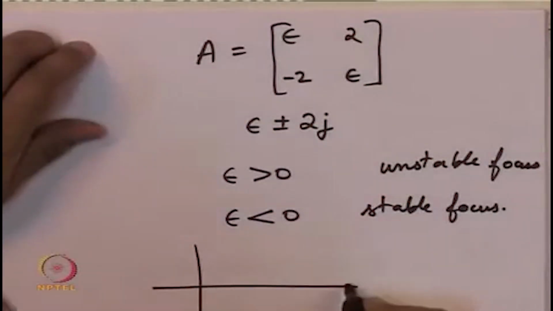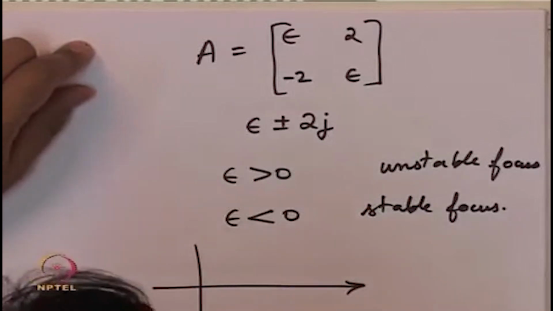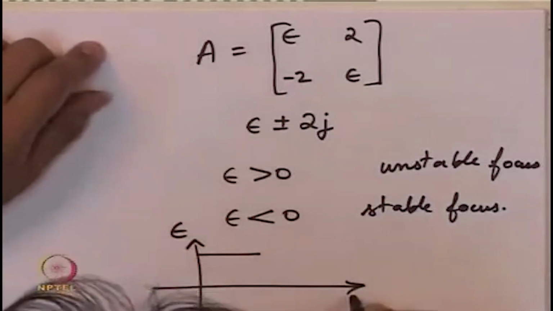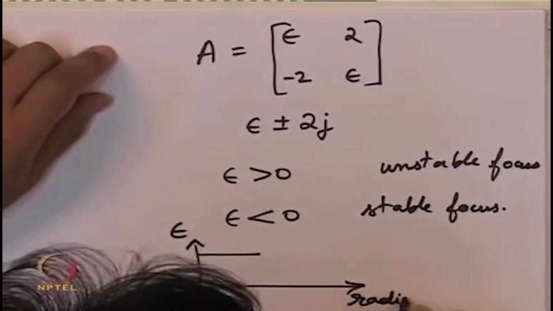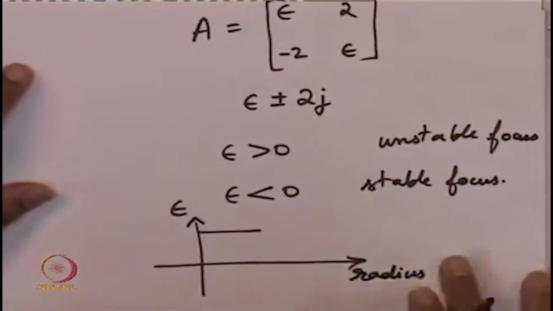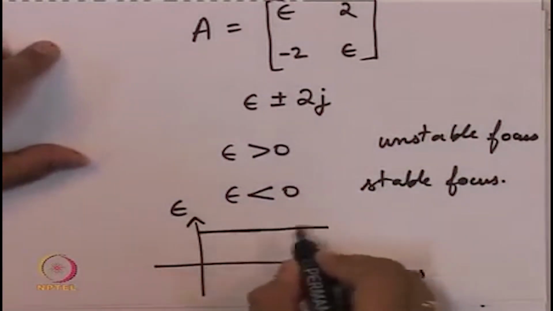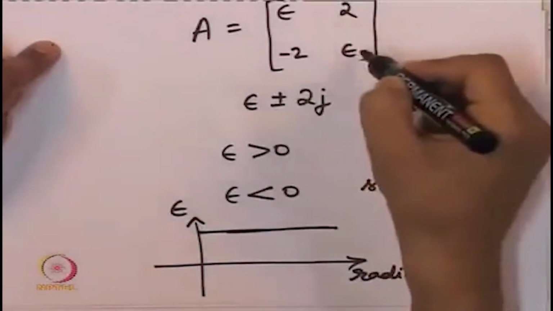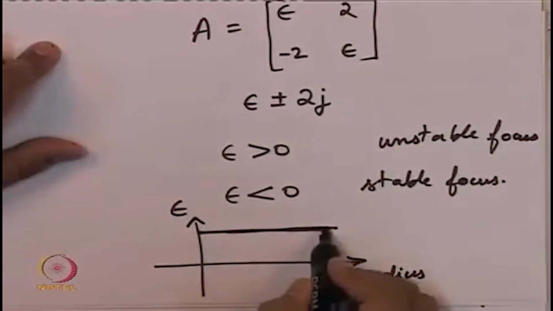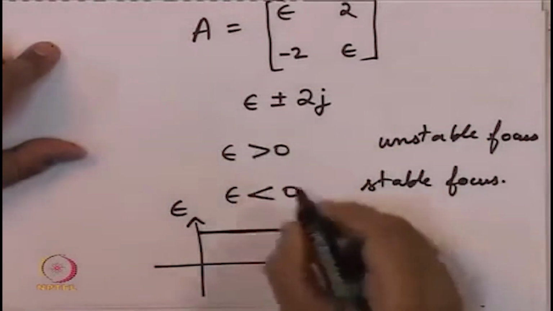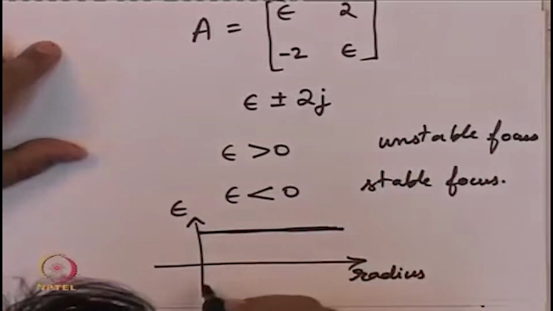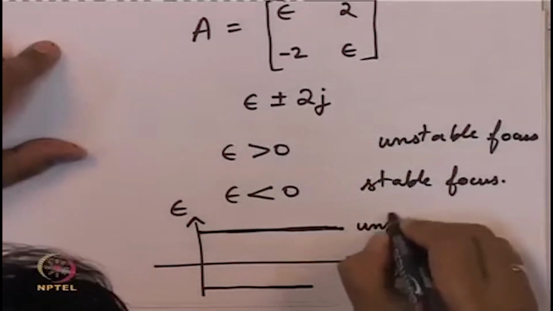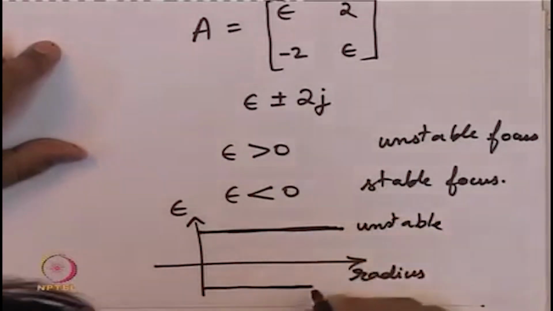So this is what we will say: this is our epsilon value, and this is, let's say, the radius, the distance of the point from the origin. If epsilon is some positive quantity, the epsilon itself is not dependent on x1, x2. So it is just the same positive number. Positive means unstable focus, and if it is some fixed negative number, then it is stable. So this is unstable and this is a stable focus.